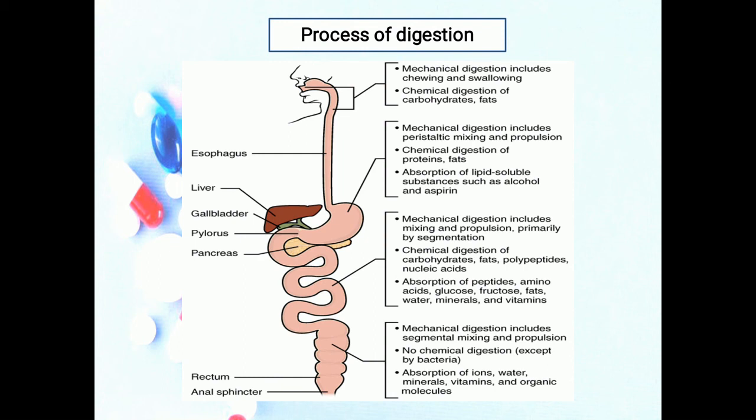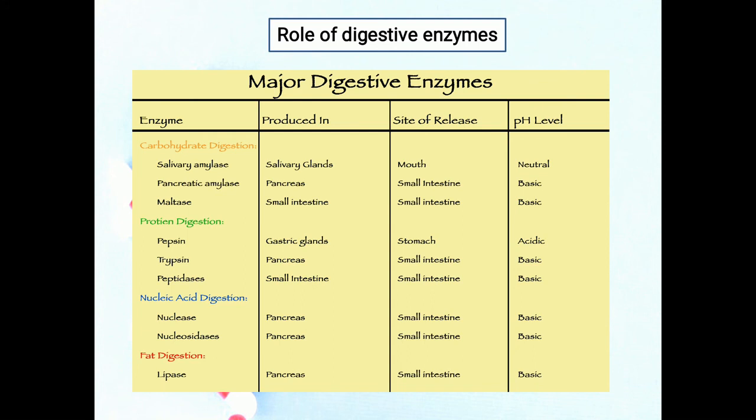Bacterial products that are absorbed in the colon include several vitamins needed for normal metabolism, among them some B vitamins and vitamin K. So this is all about the process of digestion. Now, the role of major digestive enzymes. This is a very basic topic, because without digestive enzymes the digestion process cannot be completed.